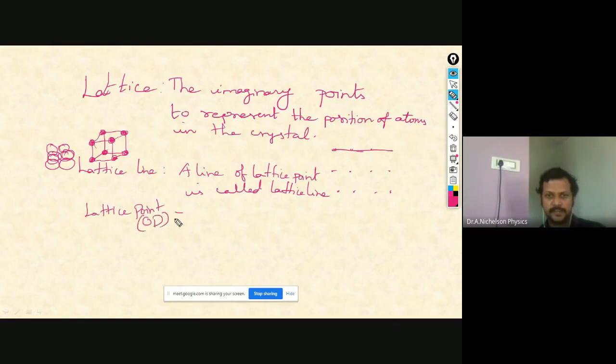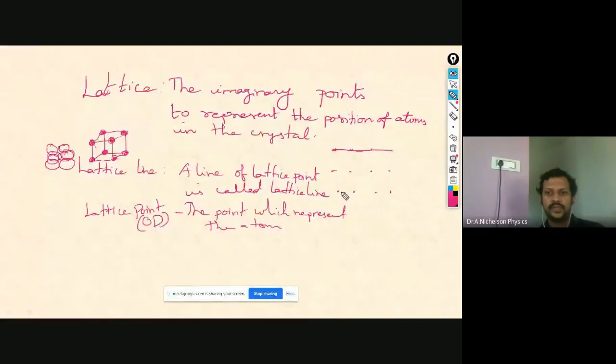So for the lattice point, that means the imaginary point which represents the position of the atom. So here you see this is only one point, so it is zero dimension, and here the lattice line. Line means it is one dimension, whether it is in the x direction or in the y direction. If it is three-dimensional, then you have a z direction also. So it may be in any of these three. Okay, so that is the lattice line.